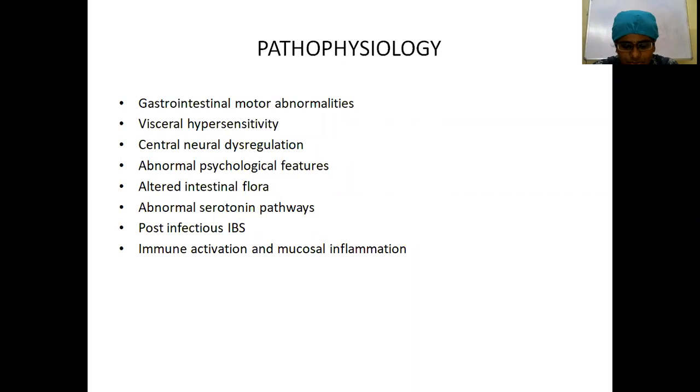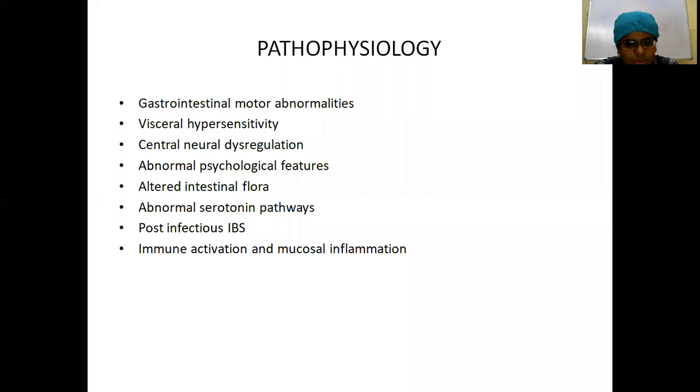In short bowel syndrome, the majority of these people are associated with irritable bowel syndrome. The other one will be abnormal serotonin pathways. Serotonin is important for visceral sensitivity, so this hyper responsiveness is because of the serotonin mediated pathway.